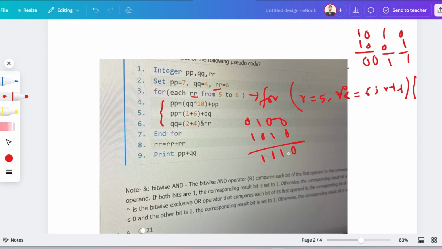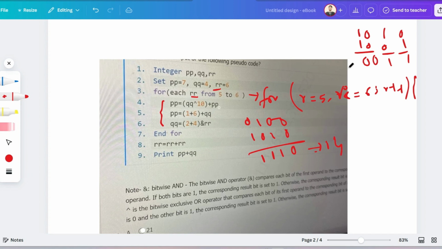Just remember 1010 is 10, 1011 is 11, and 1100 is 12. So 1101 is 13, and 1110 is 14. So this is equivalent to 14.